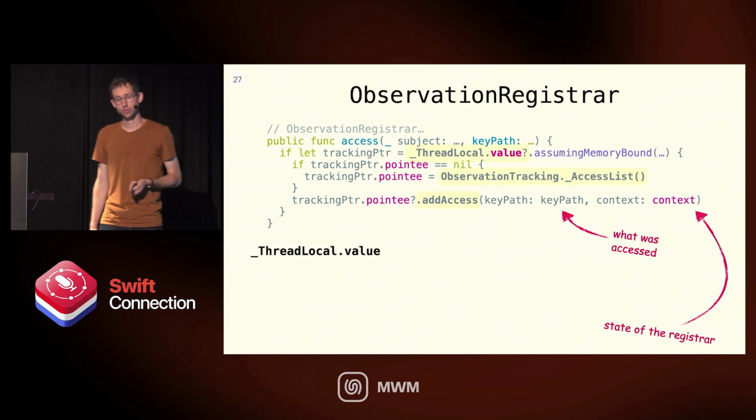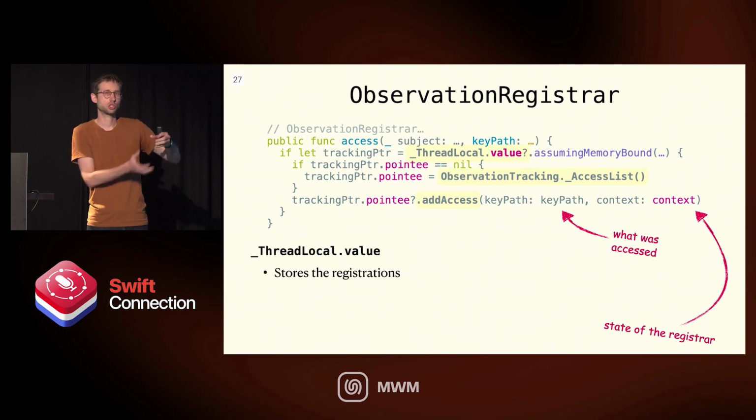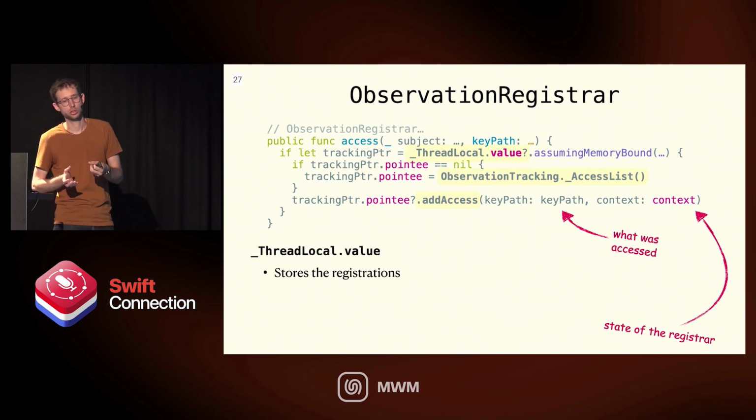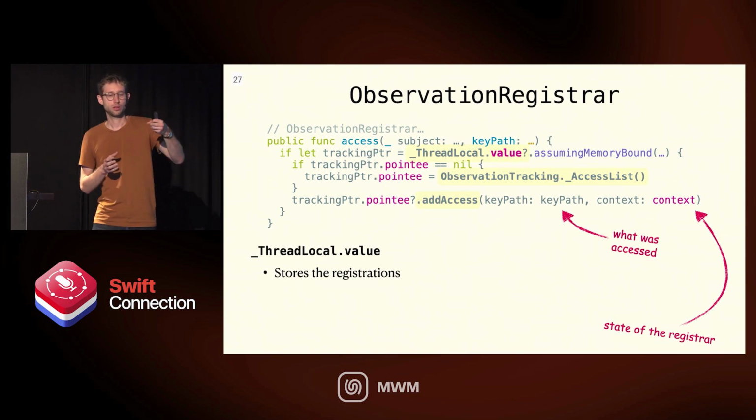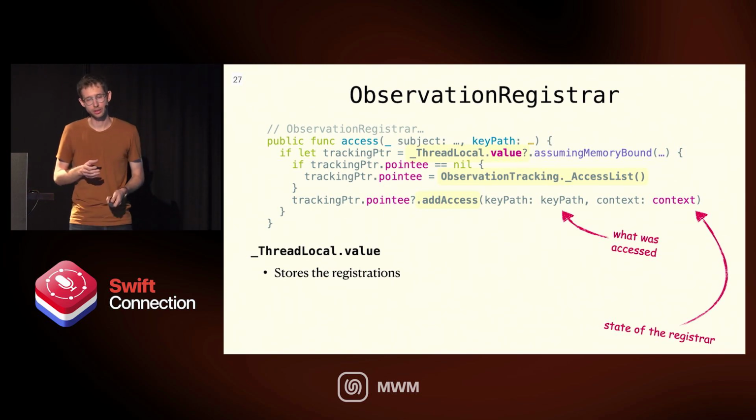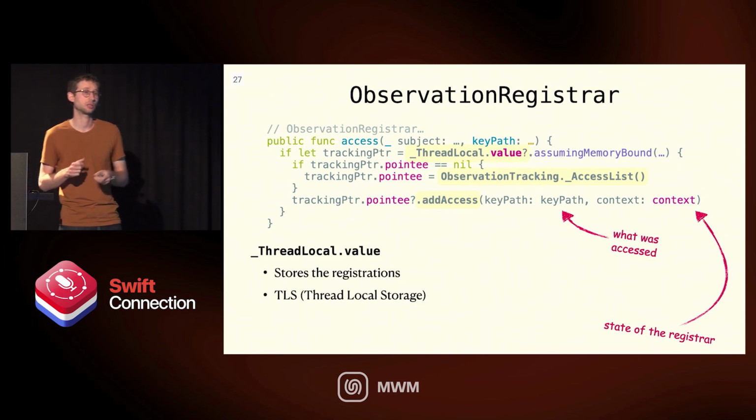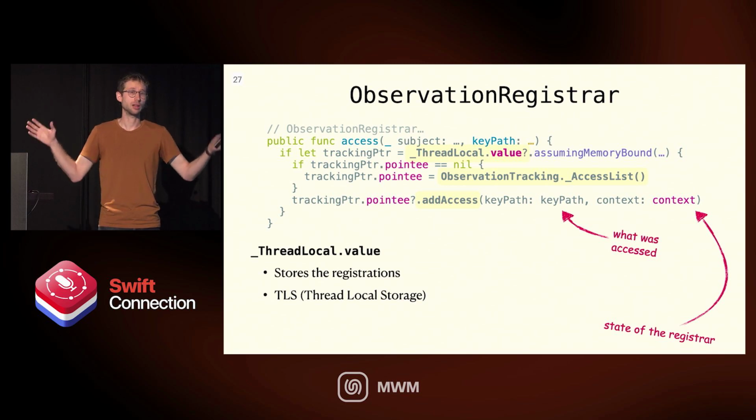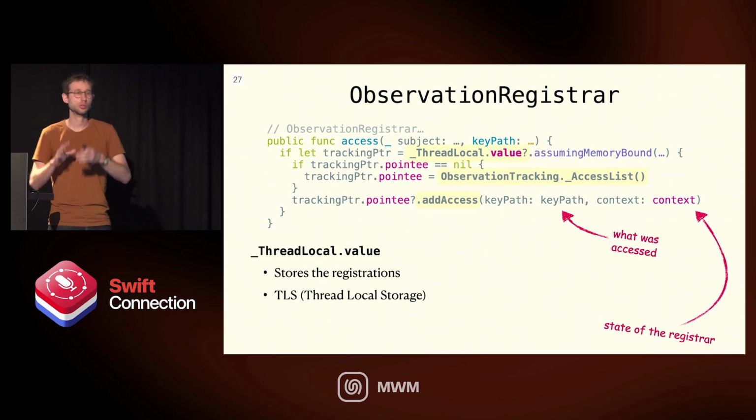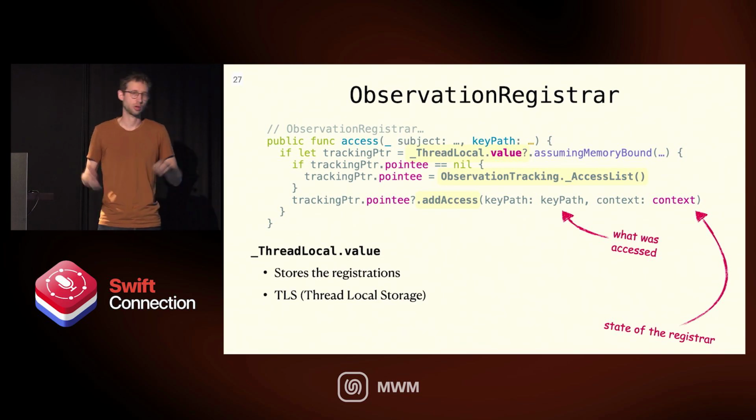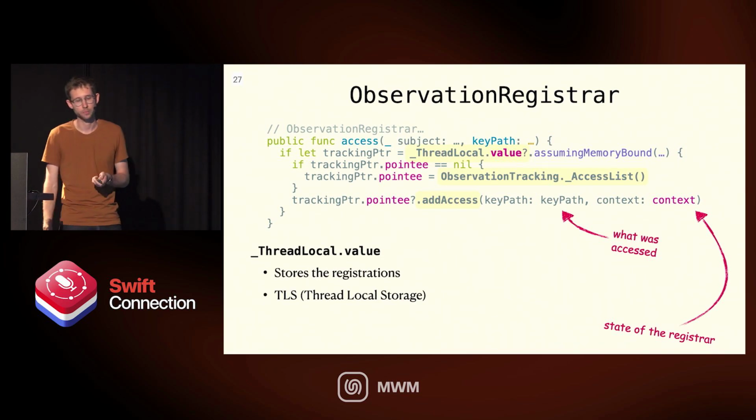So that thread local.value basically stores all the registrations. Whenever some registrar calls add access, it is getting into the same static value. That is because thread local.value is a TLS, thread local storage, which means it's essentially a global value for the thread. So it's almost like a singleton, but for this one specific thread that we're running on currently, which is probably the main thread in the case of SwiftUI.